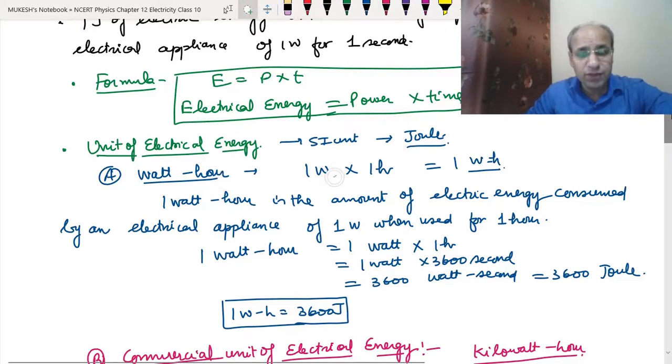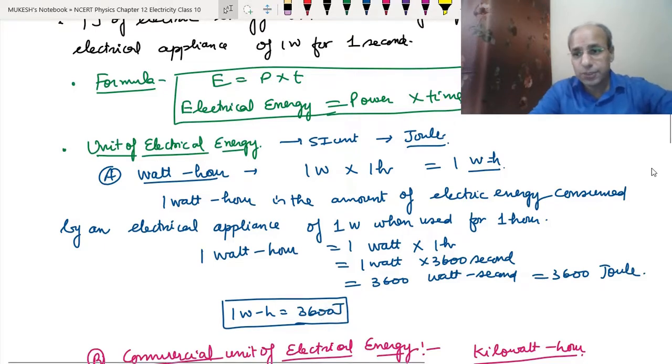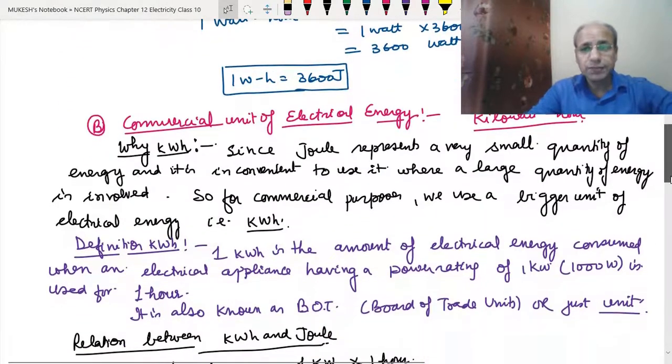Watt hour means if we use an electrical appliance of 1 watt power rating for 1 hour, then we consider this unit as a watt hour. So why watt hour? Because it is a little higher than the joule. And after calculation we get 1 watt hour as 3600 joules. Now the second unit, the commercially used unit, is the kilowatt hour.